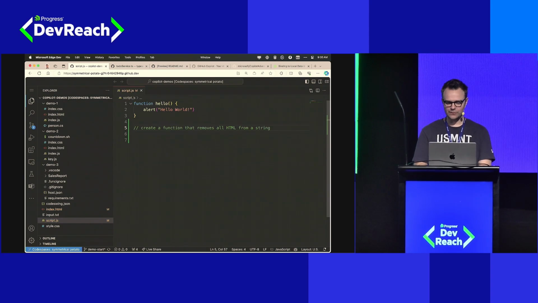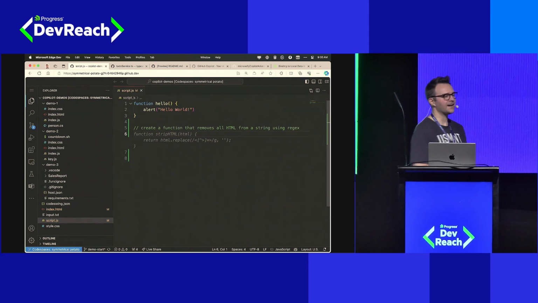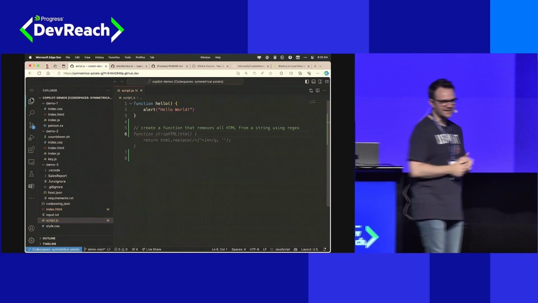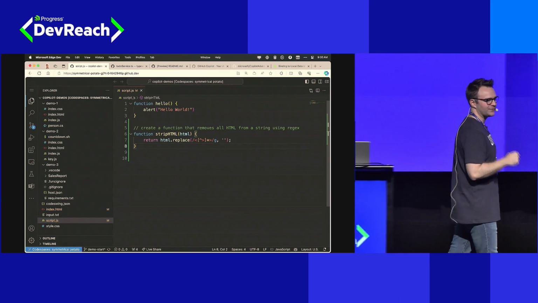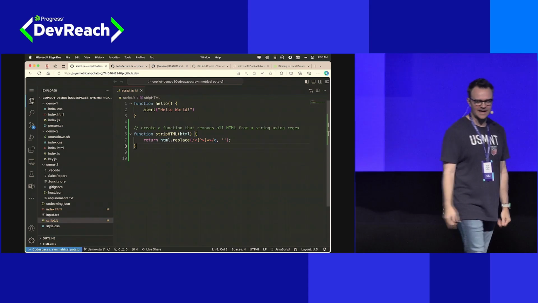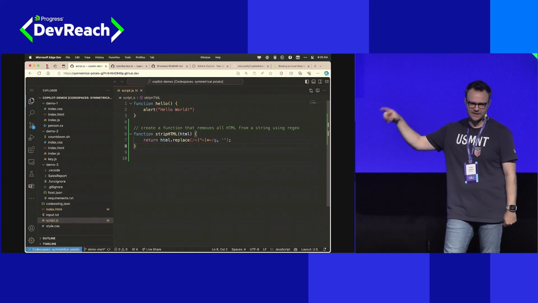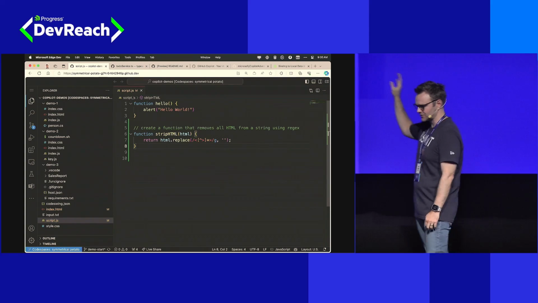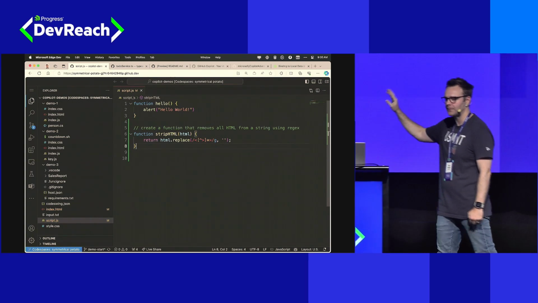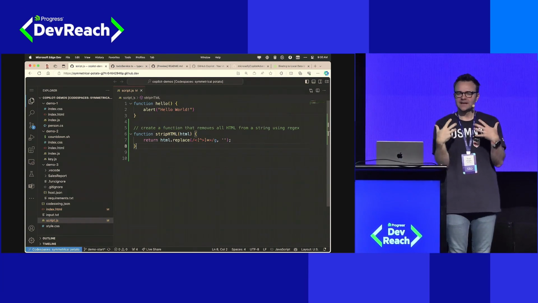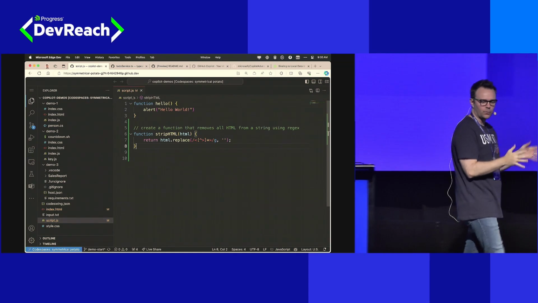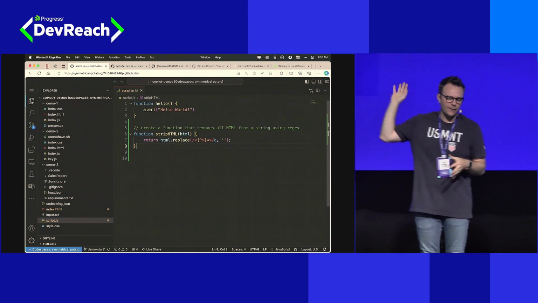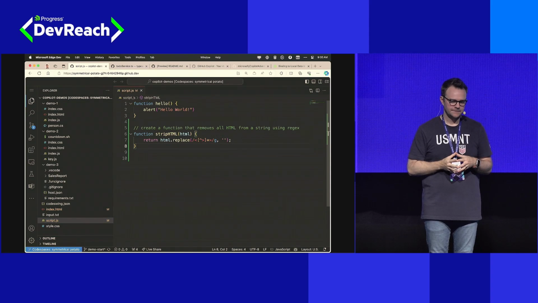Create a function that removes all HTML from a string using regex. There. Now I've got something that I know, or I'm pretty sure, removes all HTML tags from a string and will work anywhere that my application runs, because this is now just regex. There's no dependency on a document object. Again, I am the pilot. Both code technically works, but I know how to steer my code towards what it needs to do, and now we have something with some regex.